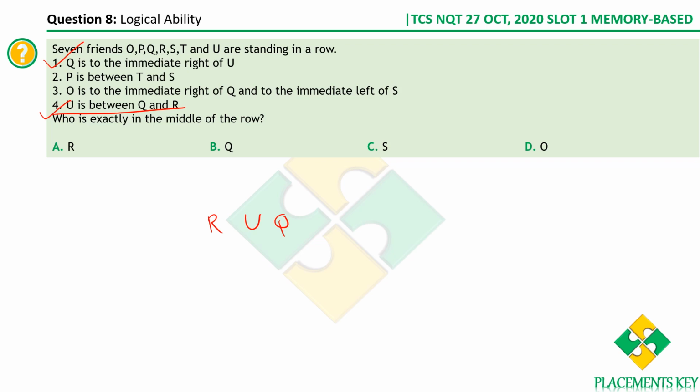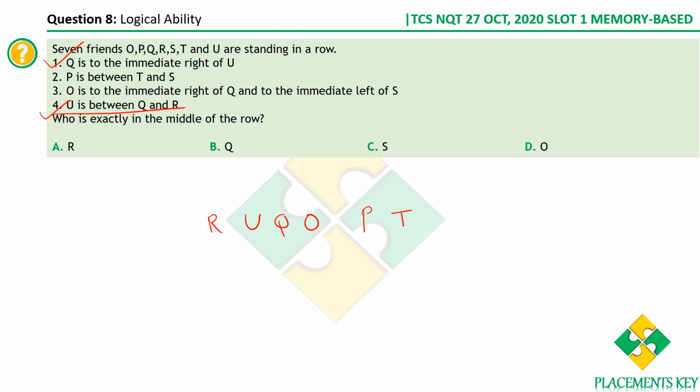Then O is to the immediate right of Q and to the immediate left of S. So O is to the immediate left of S, right? This is what we have, and this is how we can draw. Now finally, P is between T and S. So let me draw T here, and P lies here, in between T and S. So this is the arrangement that we can form here.